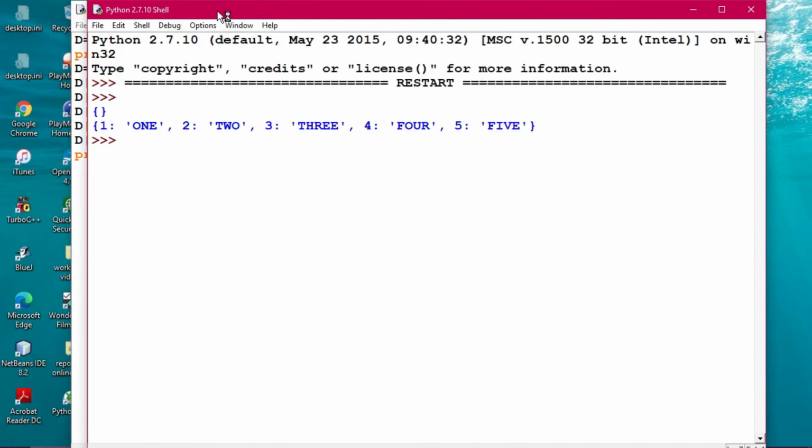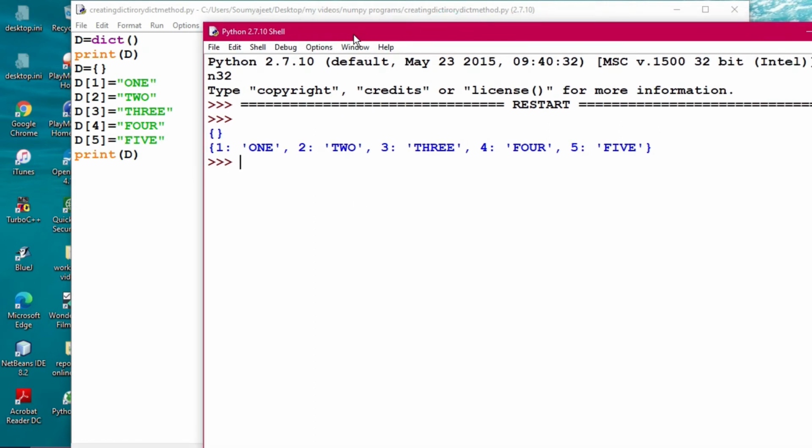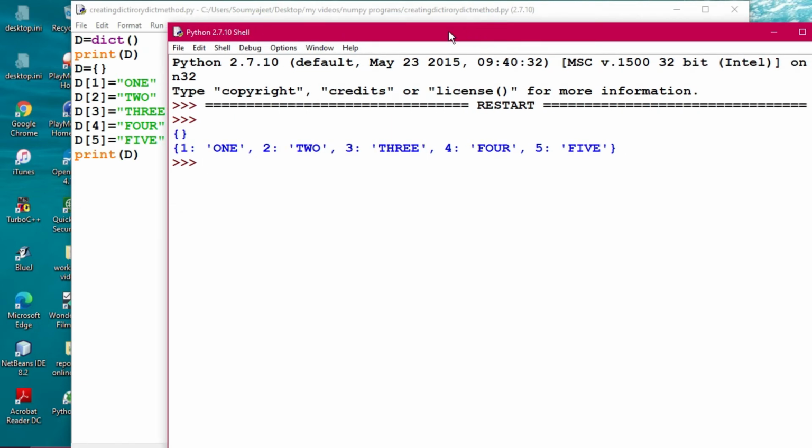You see out here, yes, this is the one, 1 2 3 4 5 like this, the dictionary as we have entered, simply the value has been created. All right, so as you like, you can create it. And here you have to give the numeric in order to distinguish the items and all.